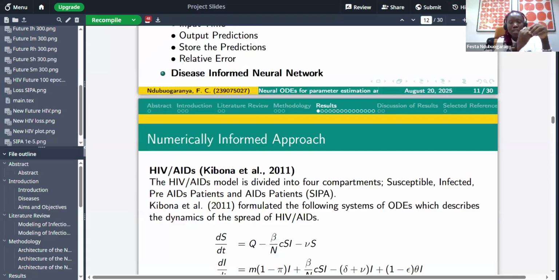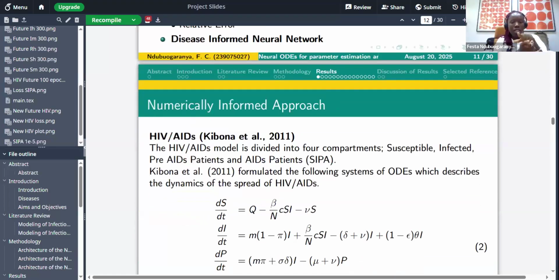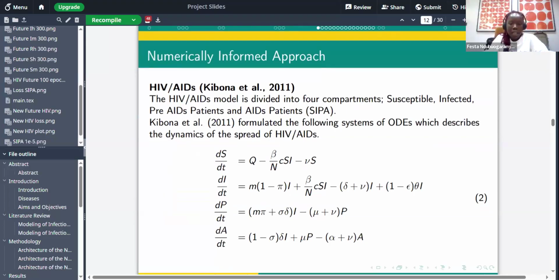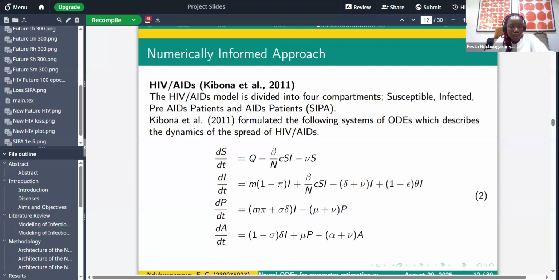So this is where the main work comes in for the neural network. Since it was able to predict with HIV/AIDS, this is what is predicted, this is the error and all that. But for this particular case, we don't have actual parameters from the real-life data we worked with. So the network was able to capture them using the system of ODEs we gave it. For gamma h, it's predicted 0.0137736. For beta h, it's predicted this, and so on. This is the loss it underwent during the training process, and this is the prediction.